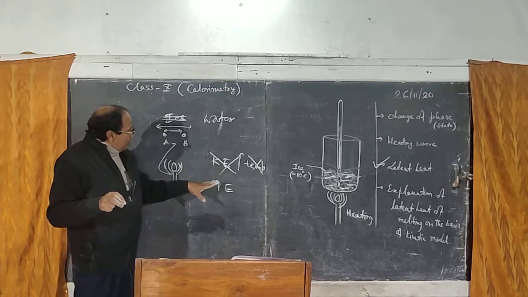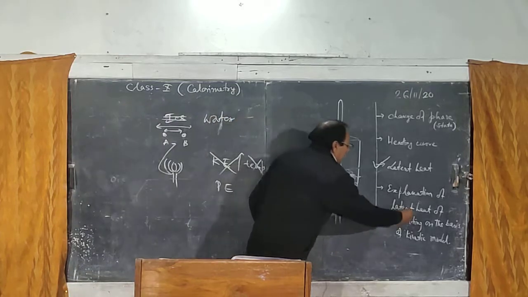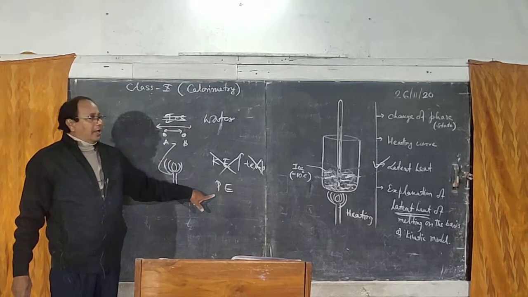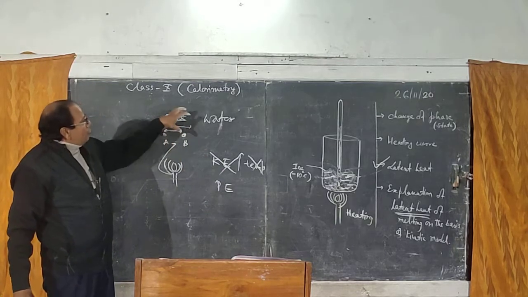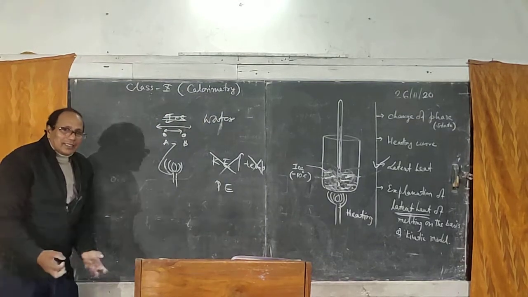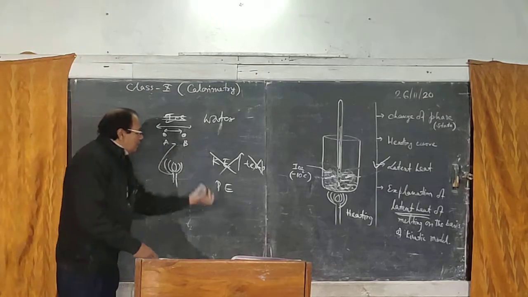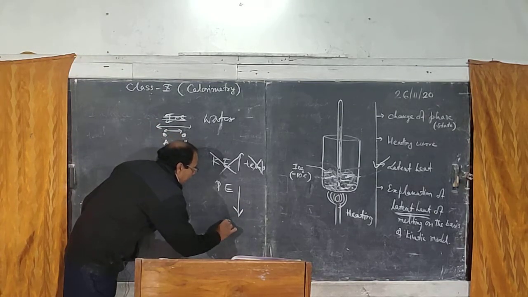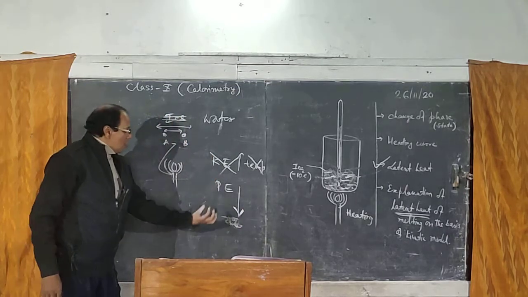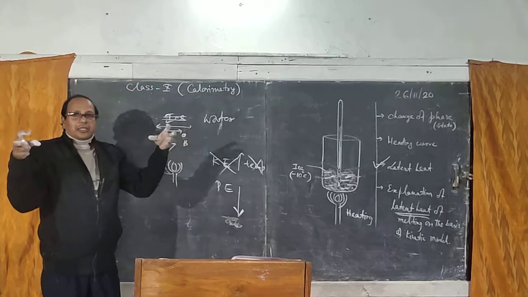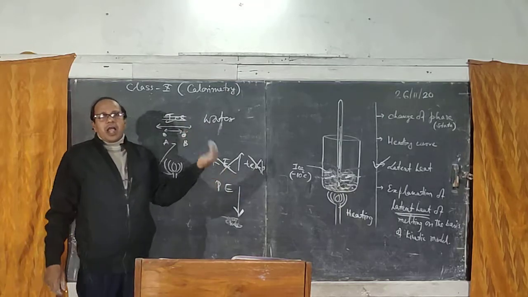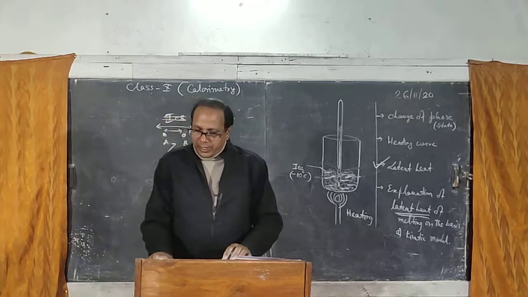So here, during change of state, latent heat is used to increase the potential energy, and solid converts into water. Similarly, if we convert water to solid, we have to decrease the potential energy. To decrease the potential energy, we have to take out the heat energy. When you take out the heat energy, potential energy decreases, so separation decreases, and it converts into another state.